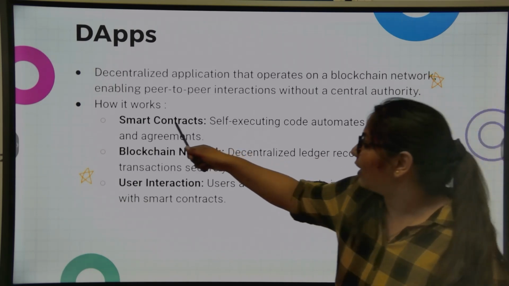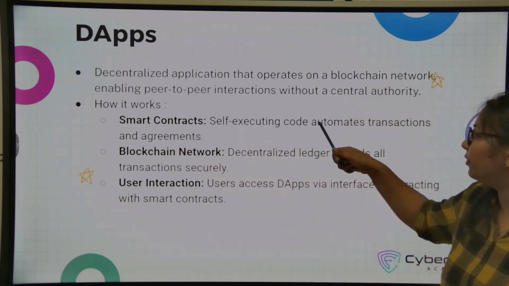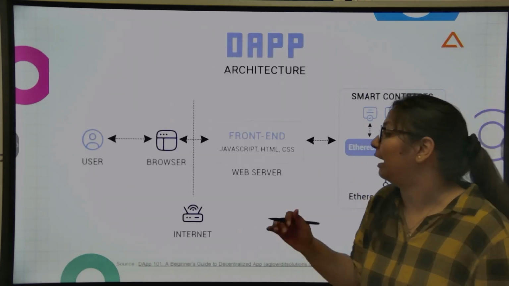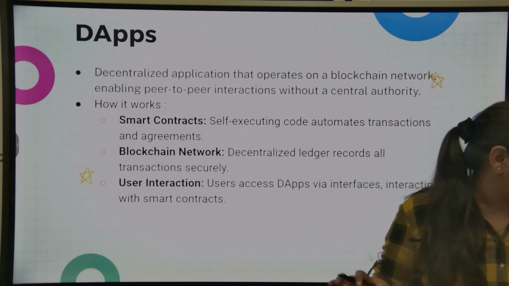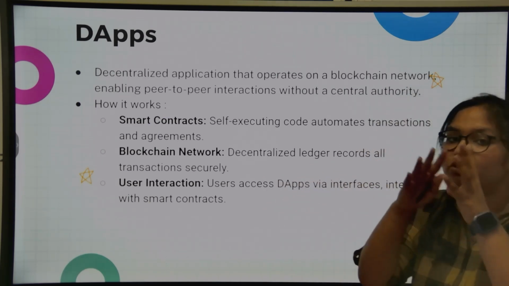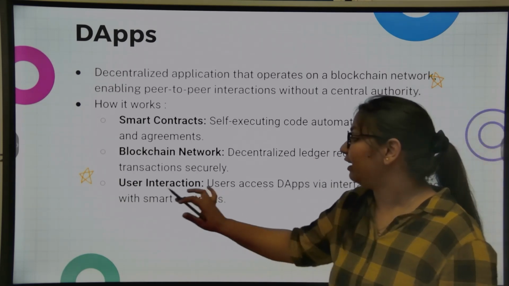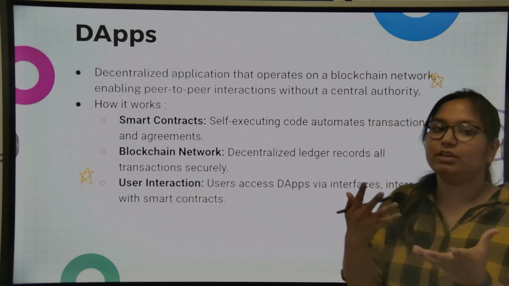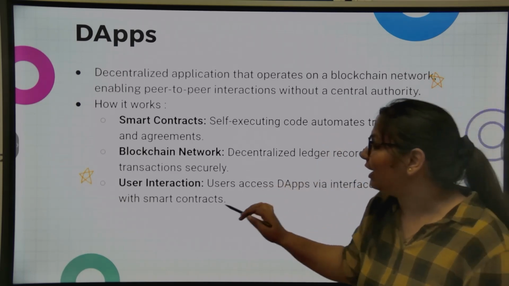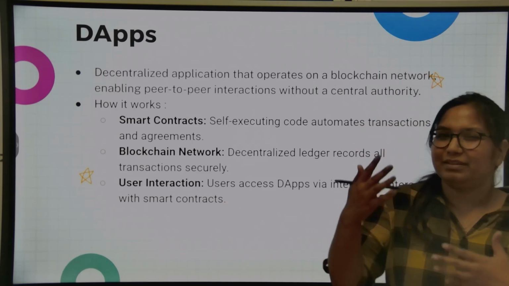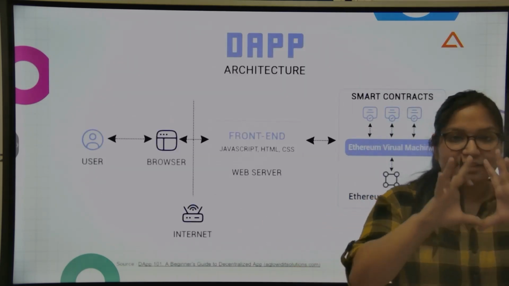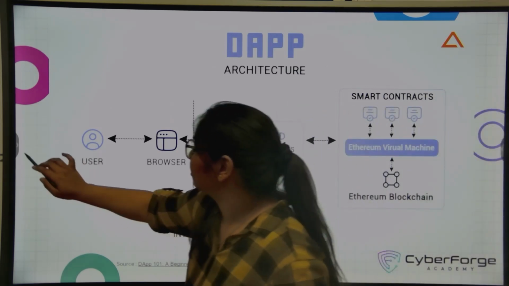For the smart contract, we have already covered that it's self-executing code which automates the transaction and agreement part. Next, the blockchain network provides a decentralized ledger, which records all the transactions securely. Next, for user interaction, how will the user get access to these applications? For that we use DApps. Basically, it provides an interface that interacts with your smart contracts. So let's understand this whole architecture first.